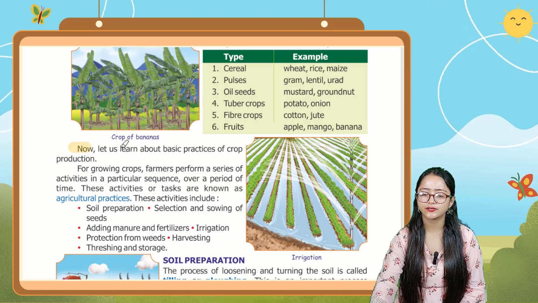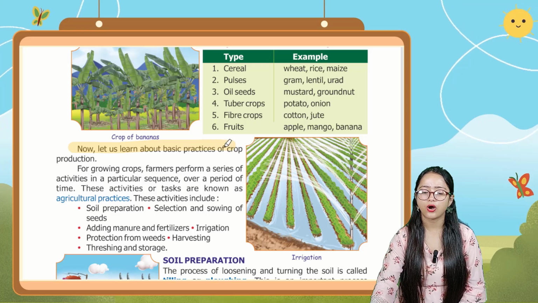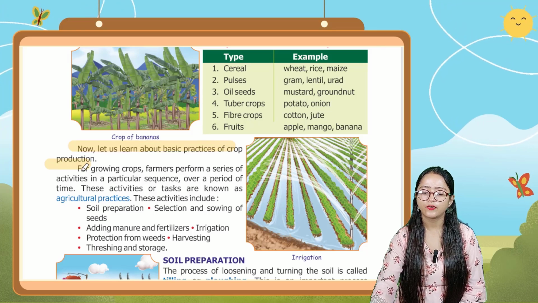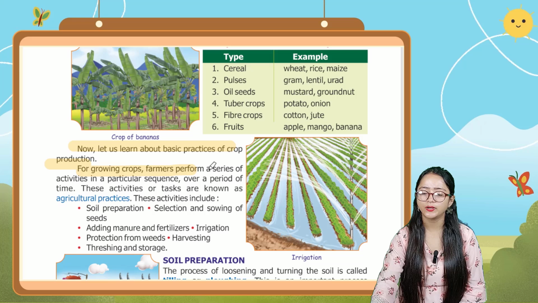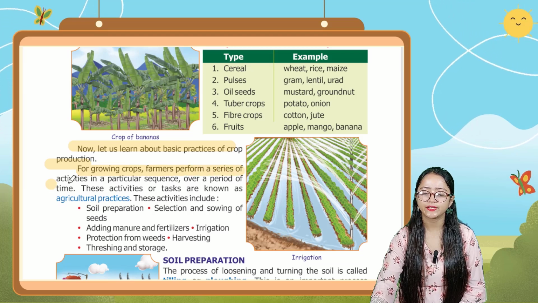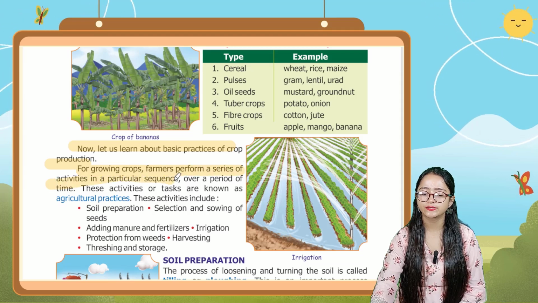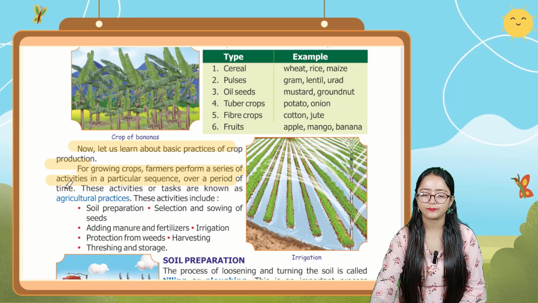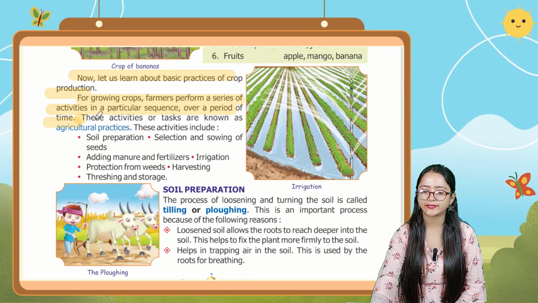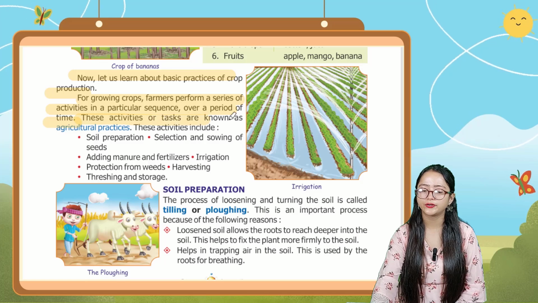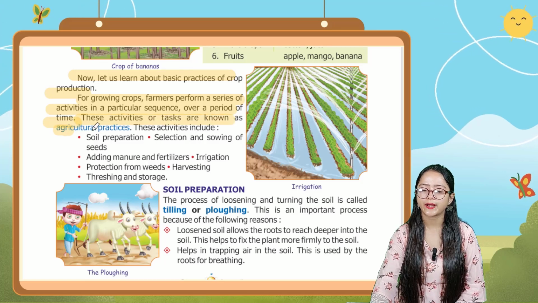Now let us learn about basic practices of crop production. For growing crops, farmers perform a series of activities in a particular sequence over a period of time. These activities or tasks are known as agricultural practices.